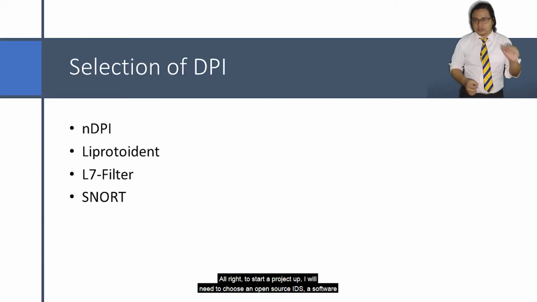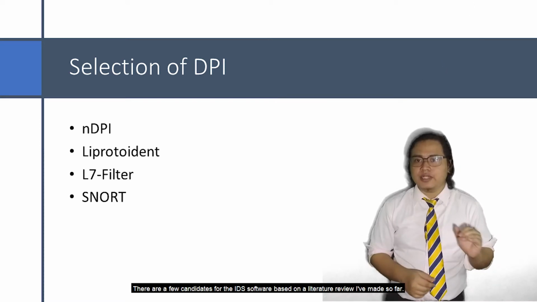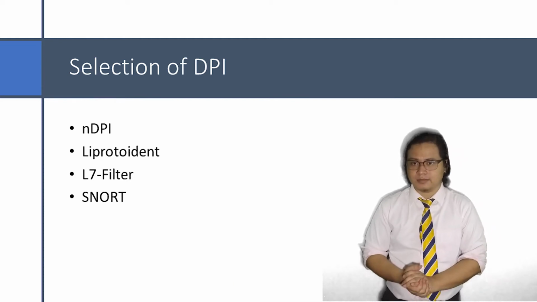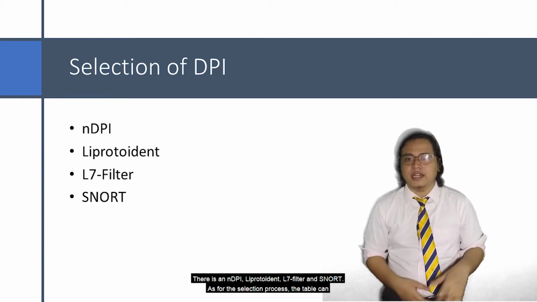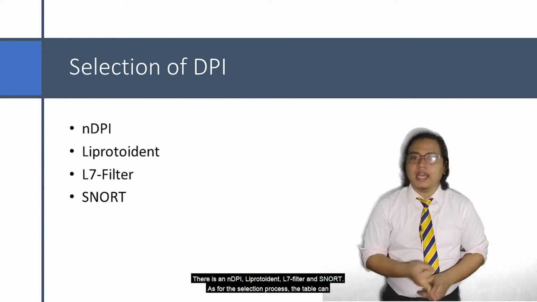Alright, to start the project up, I would need to choose an open source IDS, a software that is capable of performing DPI on a low-powered device such as the Raspberry Pi. There are a few candidates for the IDS software based on the literature review I've made so far. Based on what I've researched, there is nDPI, libprotoident, L7-filter, and Snort.